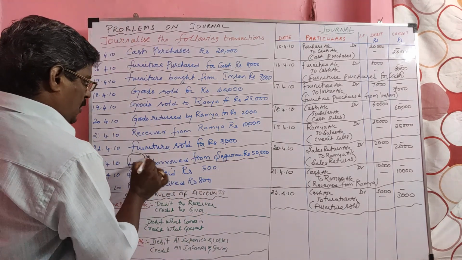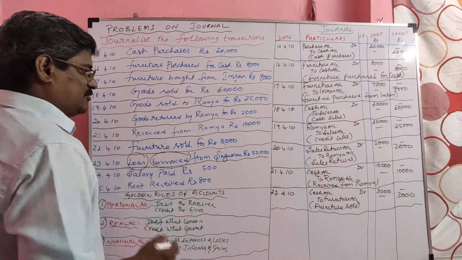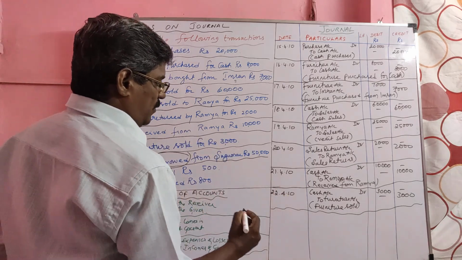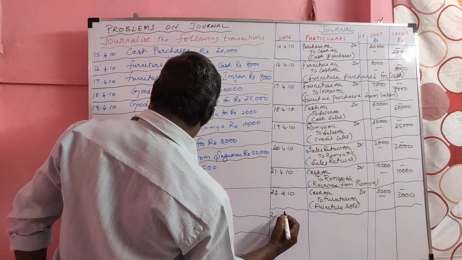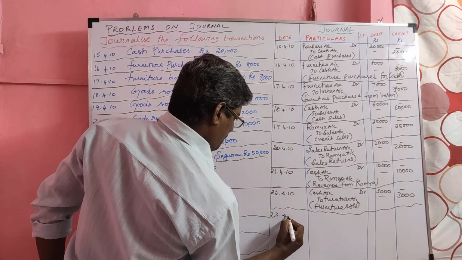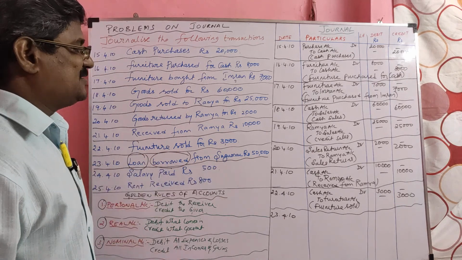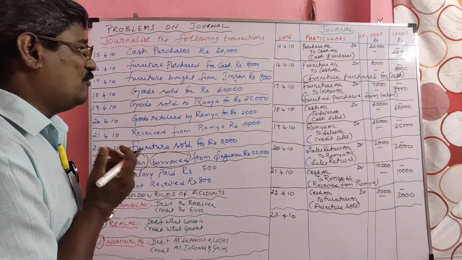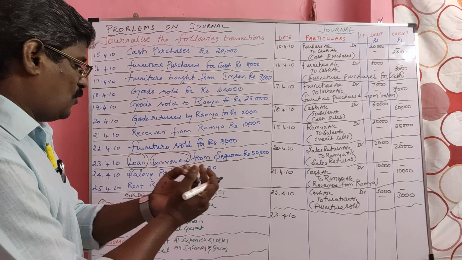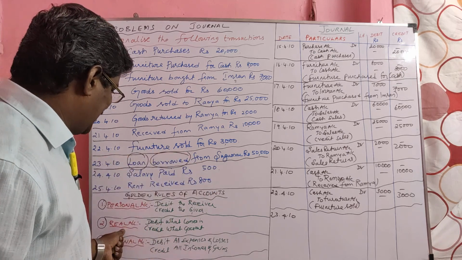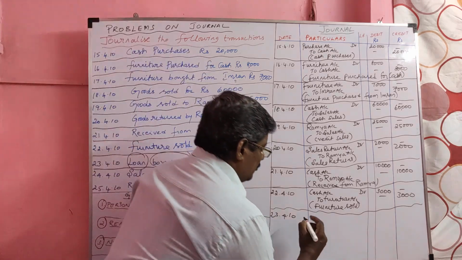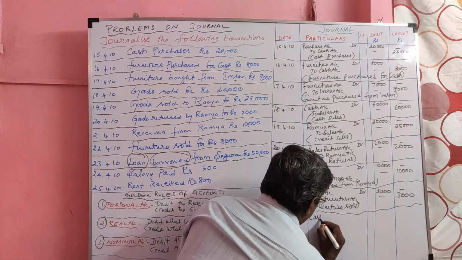Here, loan borrowed from Sukumar. So, we received money from Sukumar as loan. When we receive loan from Sukumar, what is coming in? Cash. Cash is a real account. Debit what comes in. So cash should be debited.